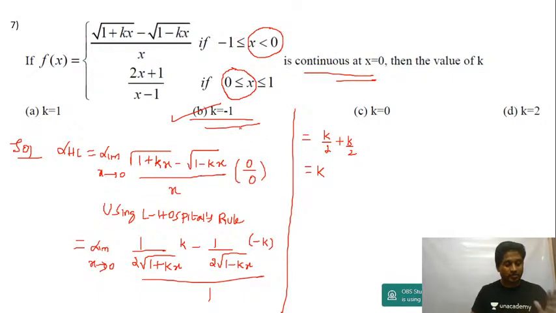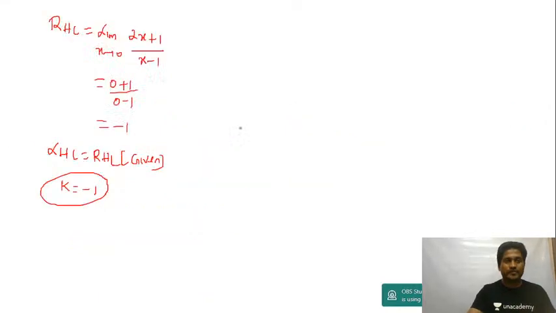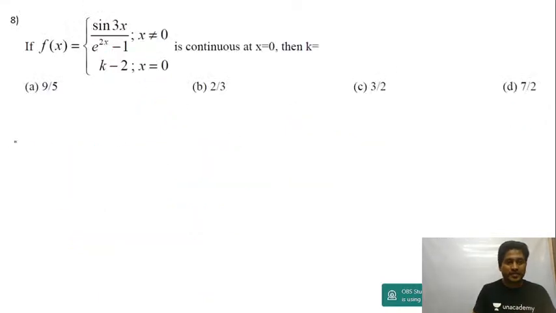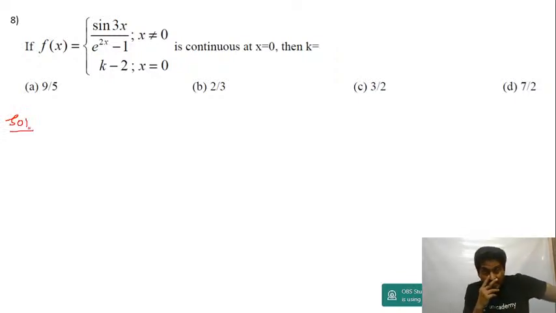Good question. So it's already continuous, left hand limit is equal to right hand limit. Find out left hand limit, right hand limit, and equate them. You will get the value of k. Alright. Question number 8. It is continuous at x is equal to 0. Find the value of k.